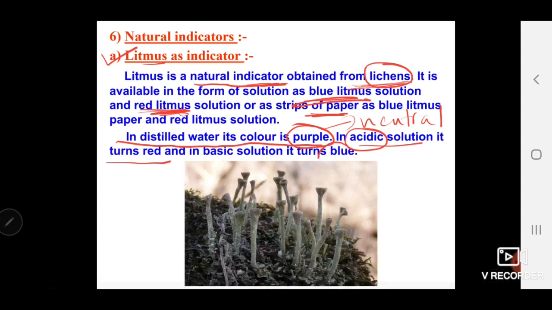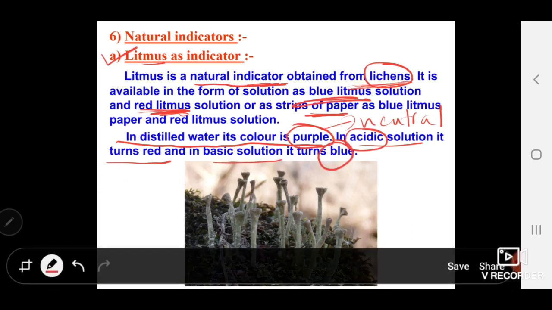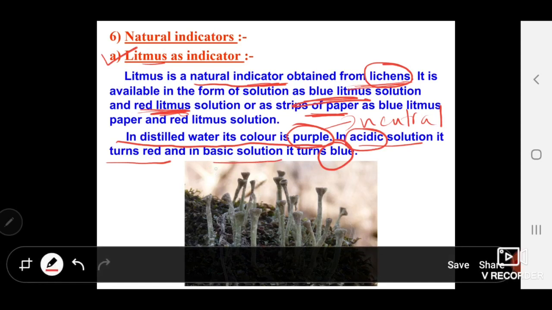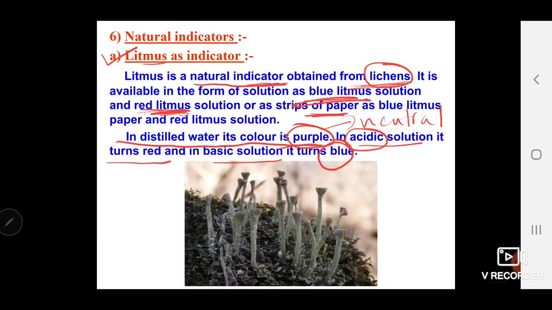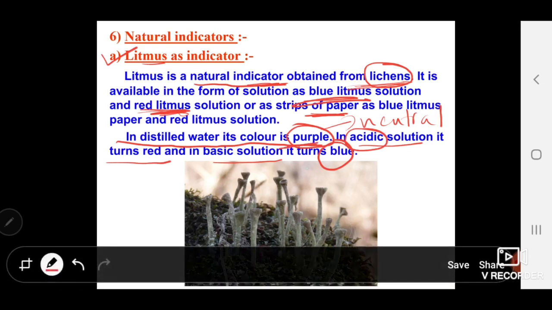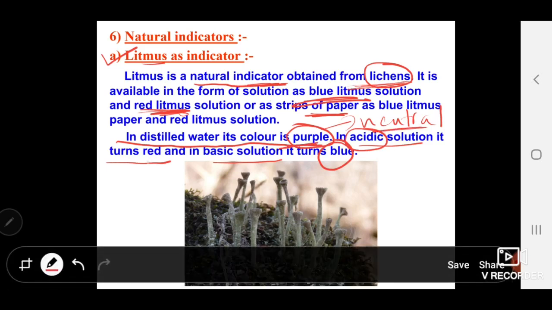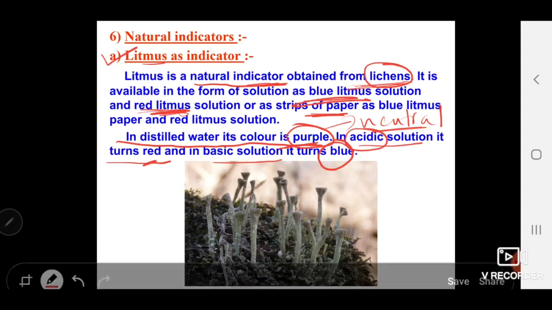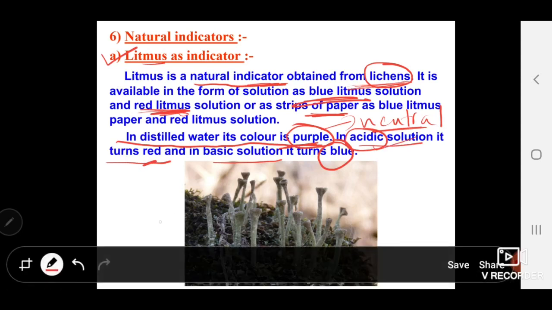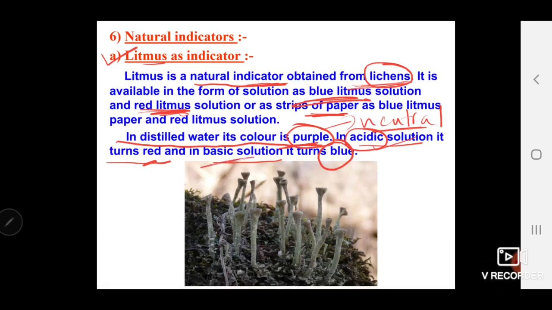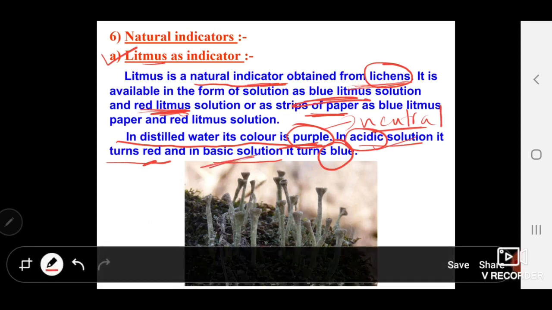If it turns blue, it indicates that it is a basic solution. This is very important. If the litmus paper turns purple, the solution is neutral. If it turns red, the solution is acidic in nature. If it turns blue, the solution is basic.